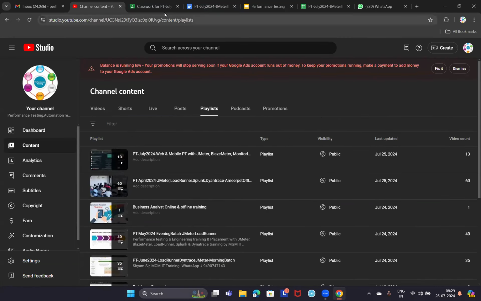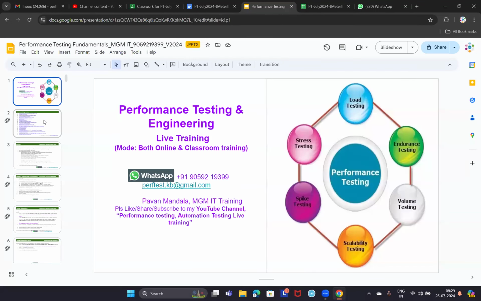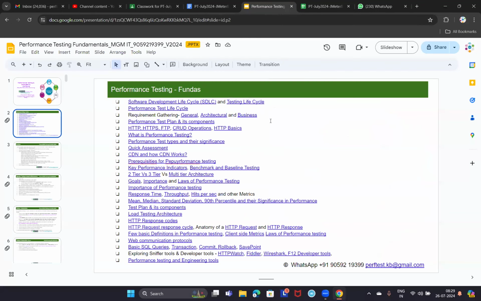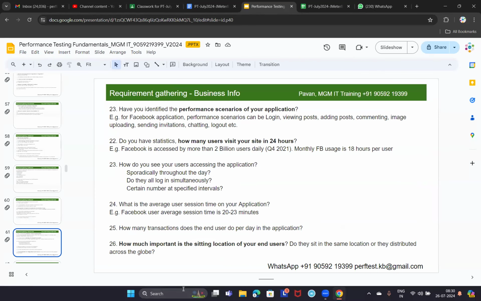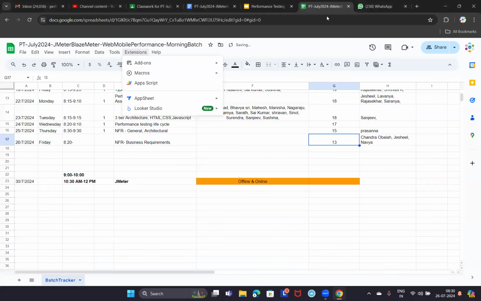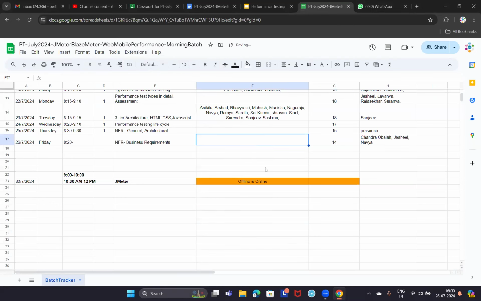Okay, all right then. So let's get started and let us complete this from business requirements. So what is this non-functional requirements? What is this NFR, Ramya? Can you explain what are these non-functional requirements? What is this all about?